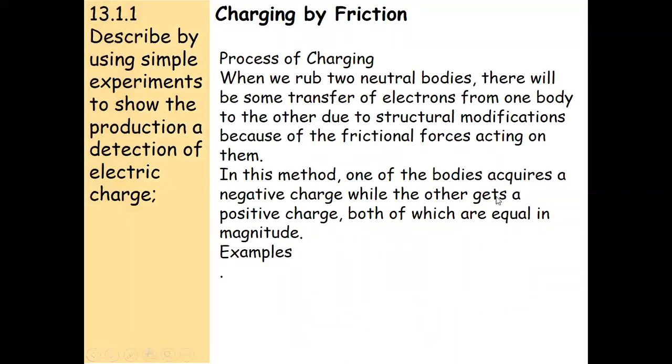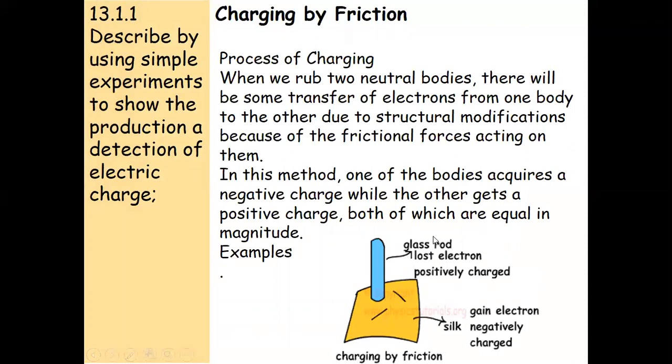Now, how are we going to find that? When two neutral bodies are rubbed, there is some transfer of electrons from one body to another. The body that gains electrons, that has an affinity for electrons, becomes negatively charged, and the body that loses the electrons will become positively charged. Like this, a glass rod will lose electrons when rubbed with silk cloth, and the silk cloth will gain electrons. So the cloth has more electrons, and the glass rod has a deficiency of electrons, so it becomes positive, and the cloth becomes negatively charged.